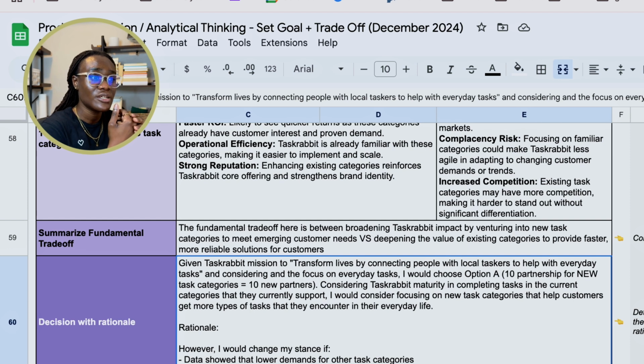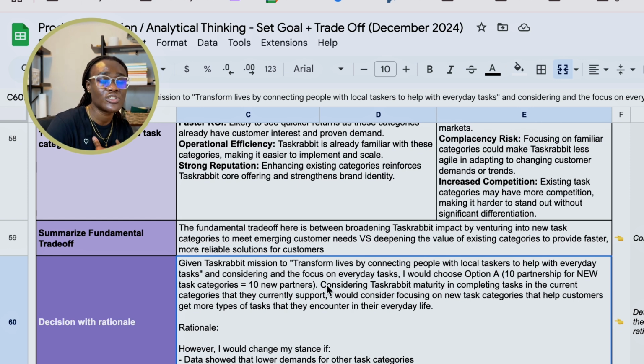And we're saying that given TaskRabbit's mission to transform lives by connecting people with local taskers to help with everyday tasks, and considering that we're focusing on everyday tasks, I would choose option A, new categories, not the existing categories. Because I'm considering, one, TaskRabbit's maturity in completing tasks in the categories they currently support. They are well mature in that area of the existing task categories. They have enough taskers in the existing categories. They have enough demand. They are well known for the categories that they currently support.